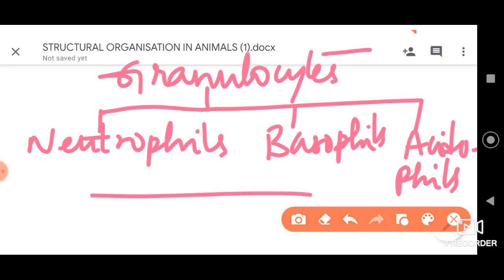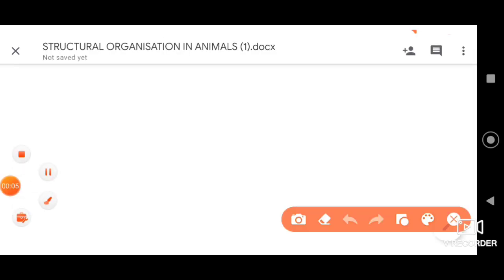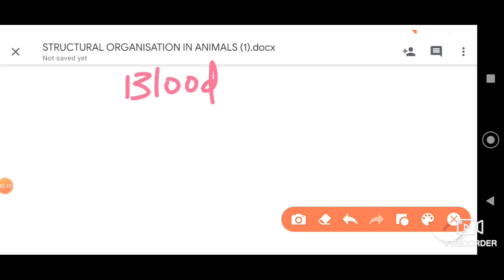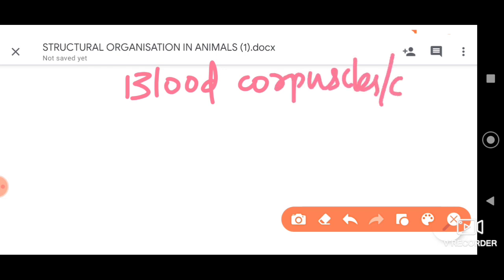So we have already learnt about the plasma. Plasma is a fluid component, so its composition and other aspects we have already learnt. So these are a few important aspects about the composition of vascular tissues which we need to consider. So now, students, next let us discuss the blood corpuscles or cells.